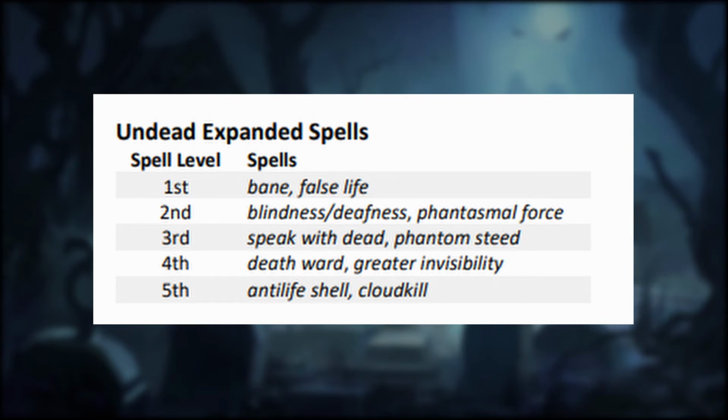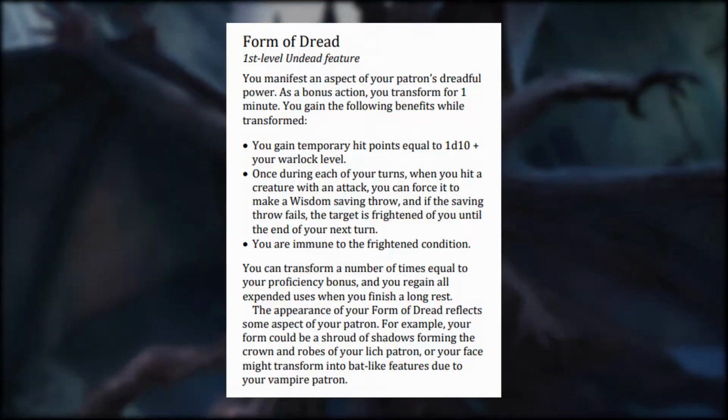Another thing to note, many of the spells on this expanded spell list are similar to the Undying Warlock Patron's expanded spell list. These subclasses do have some conceptual overlap, but I will get more into that later. The next level 1 ability is Form of Dread. As a bonus action, we transform and gain the following benefits. We gain temporary hit points equal to 1d10 plus our Warlock level. Once during one of our turns, when we hit a creature with an attack, that creature can make a Wisdom saving throw, and if they fail, they become frightened of us. And, at last, we are also immune to the Frightened condition. We can transform a number of times equal to our proficiency bonus and regain all uses after a long rest.